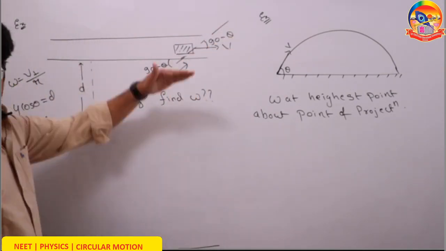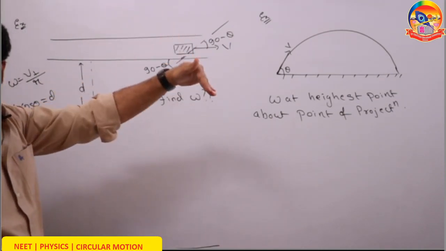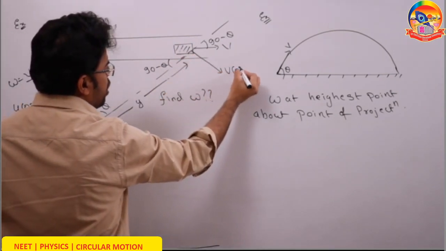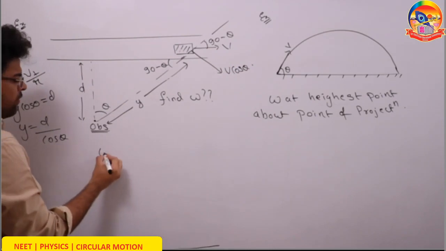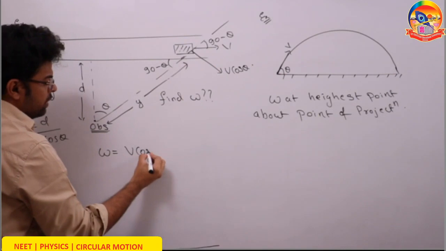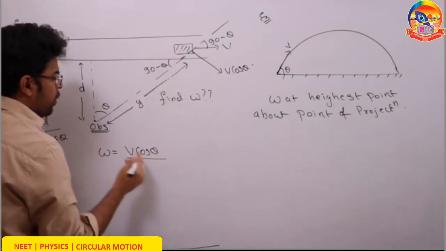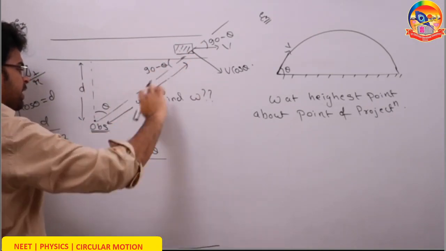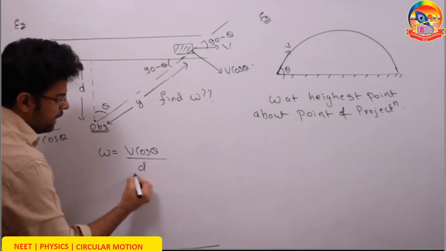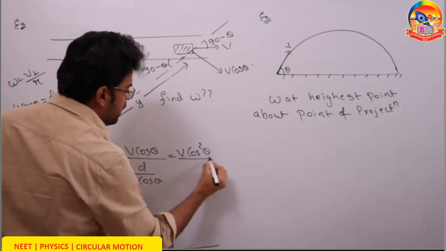So the component of velocity perpendicular to the line joining them will be v sin(90 − θ), and v sin(90 − θ) is as good as v cos θ. So you can write the angular velocity ω equal to v perpendicular, v cos θ, upon r. The r can be written as y, and y itself is d by cos θ. So v cos θ upon d by cos θ comes out to be v cos² θ upon d.